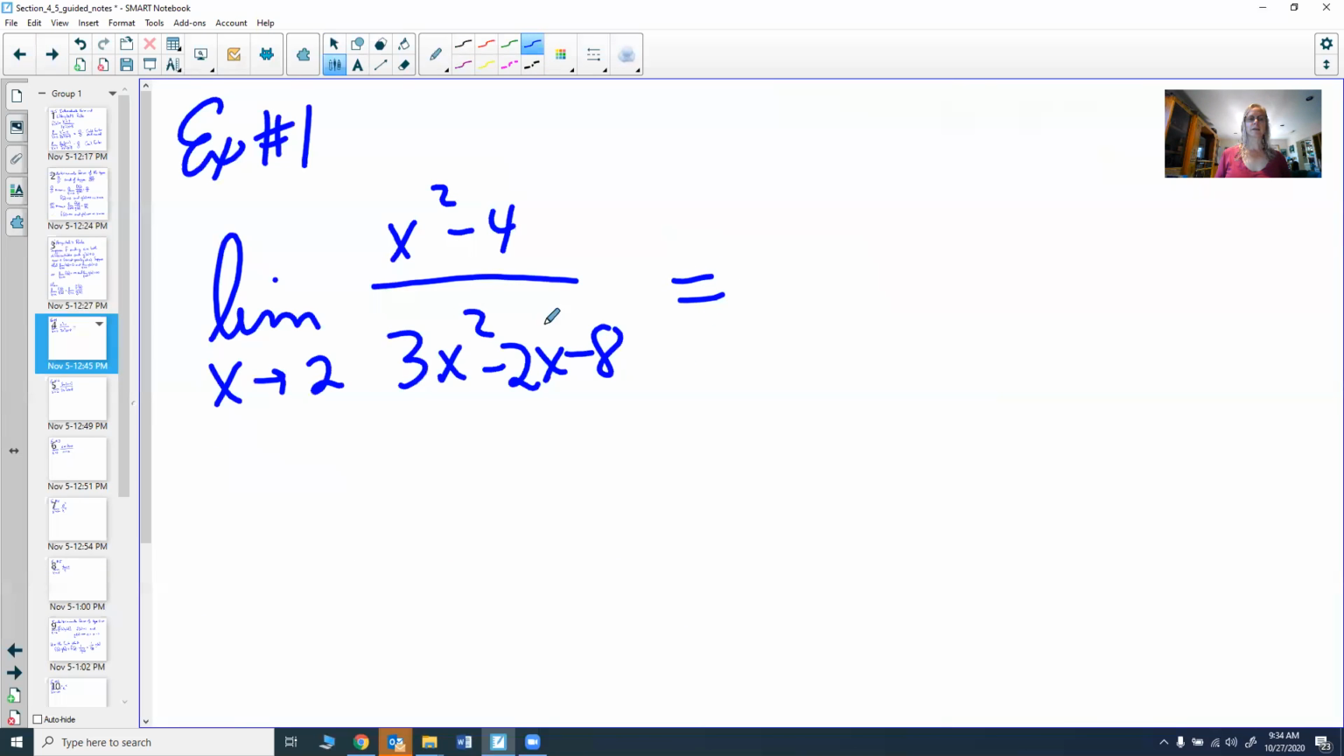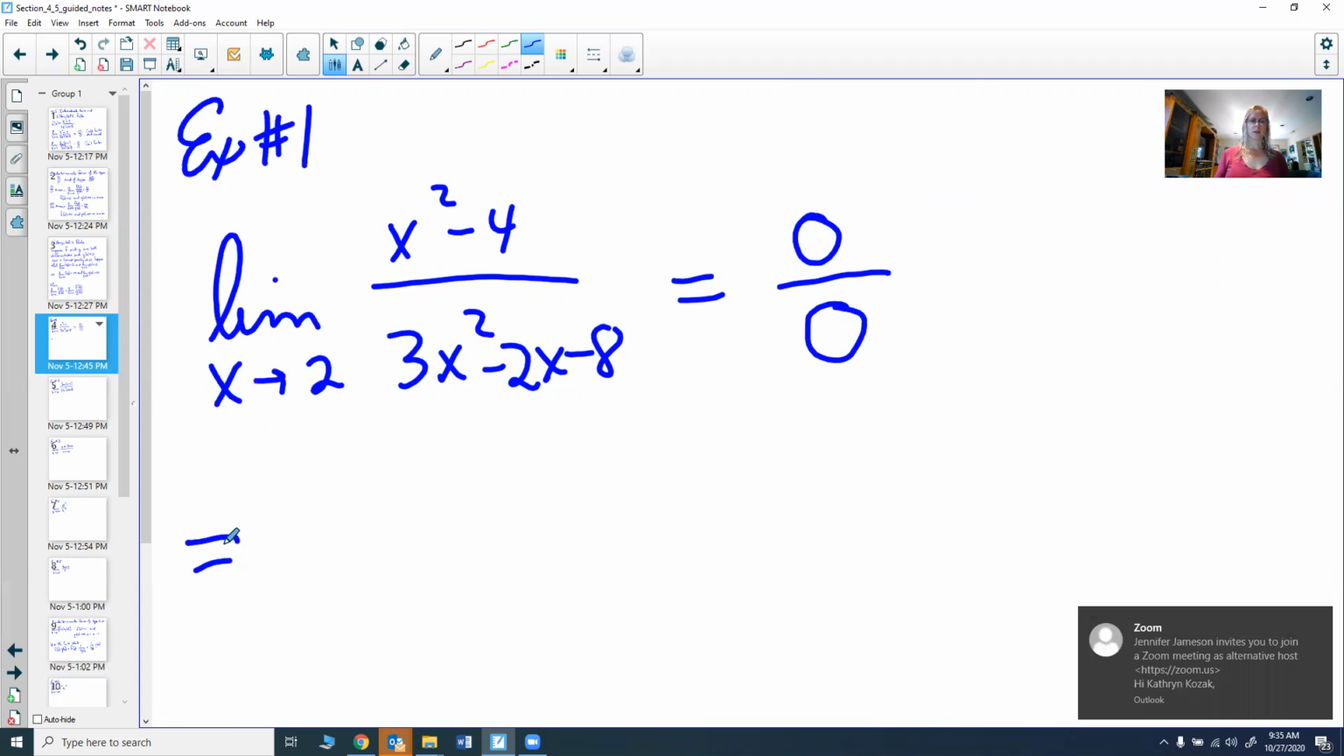So first thing to check is, does it in fact get you 0 over 0? Is it an indeterminate form? So you put 2 on the top. You get 2 squared minus 4, which is 0. If you put 2 in the bottom, you get 3 times 2 squared minus 2 times 2 minus 8, which also happens to be 0. So we do in fact get 0 over 0, one of the indeterminate forms. That means we can use L'Hopital's rule.